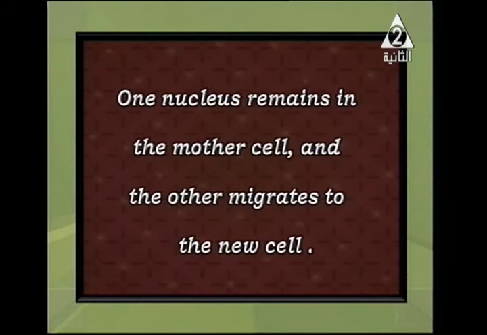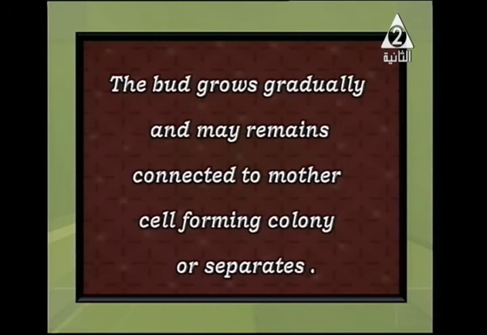After that it has two choices. It may separate absolutely from the mother cell, or it can stay attached to the mother and form something called a colony. So the bud grows gradually and either remains connected to the mother to form a colony, or separates to form a new individual. This is the meaning of bud.